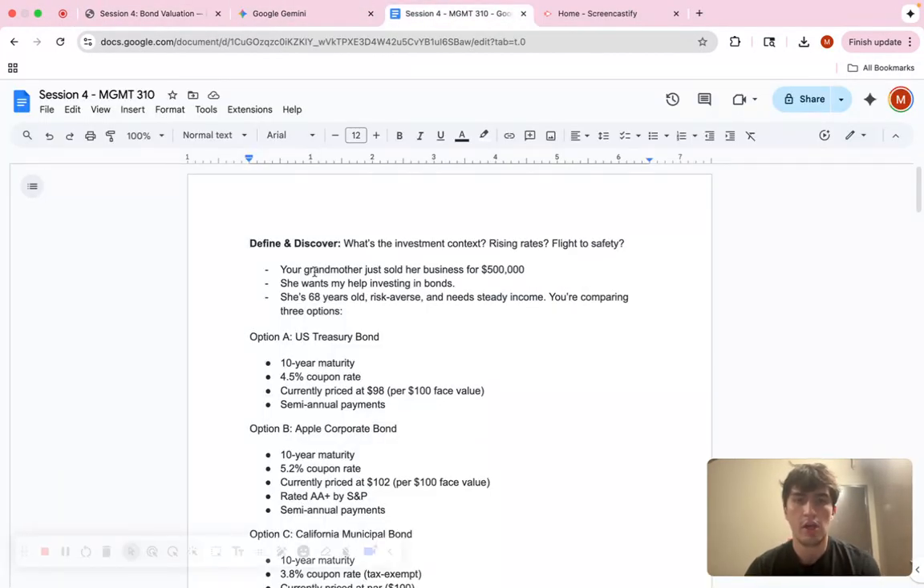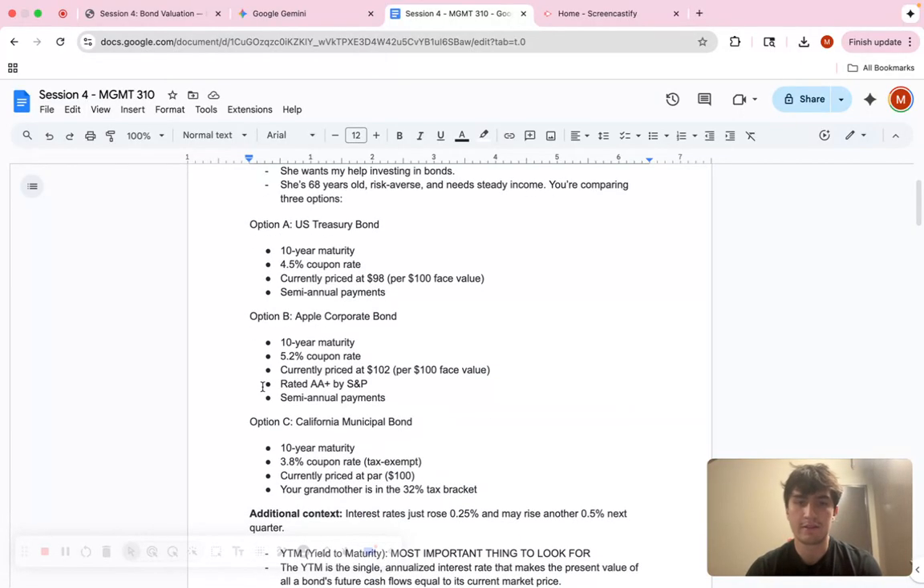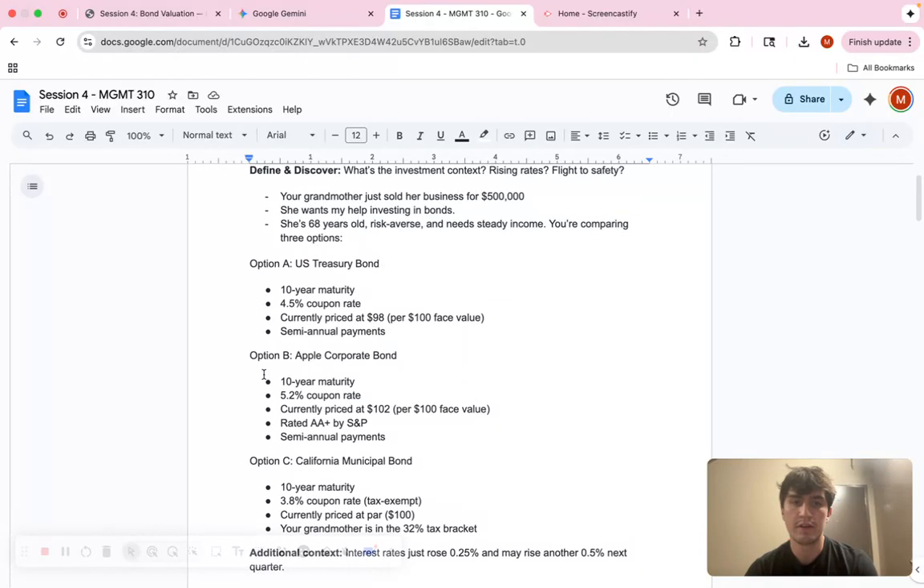And so what we do know is that your grandmother sold her business, so she has $500,000 right now, and she wants help investing in bonds, which would be from us. And she's 68 years old, risk averse, and needs steady income. So we're comparing these three options that we want to be not that risky, and she just needs a stable income. So we're going to analyze these three options and find out which one's best for grandma.